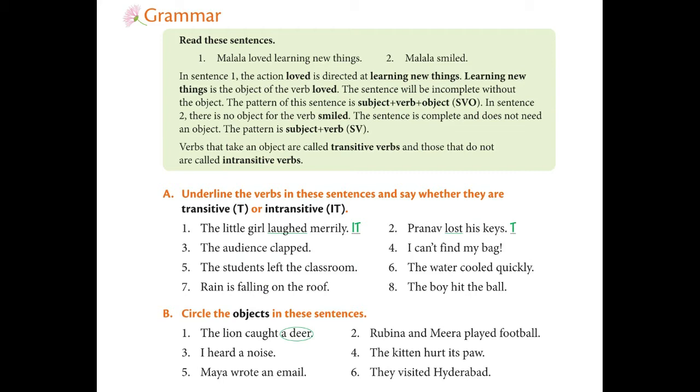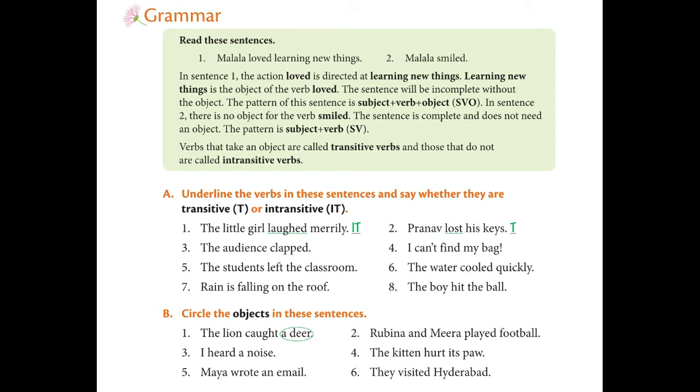Please take page number 66. Read these sentences. First one, Malala loved learning new things. The second one, Malala smiled. We have two sentences here. In sentence 1, the action loved is directed at learning new things. So the action of loving was toward learning new things. Learning new things is the object of the verb loved. Here, Malala is the subject. Malala is doing this action.